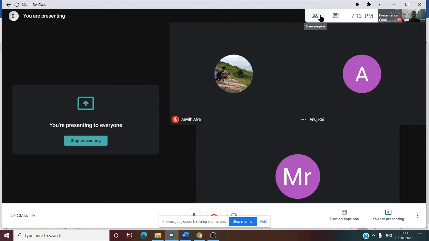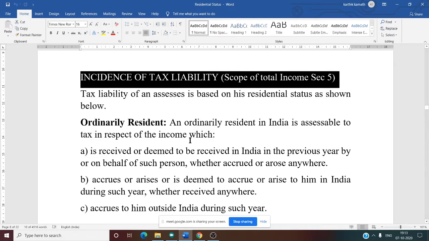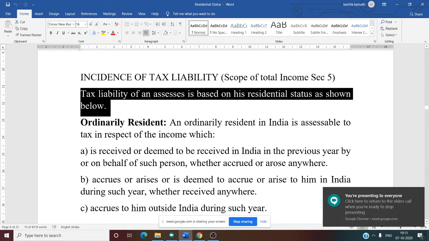No, sir. No doubt, right? So now you know the meaning of the three things. Now we need to see how they are taxed. The tax liability of an SSE is based on his residential status as known below.